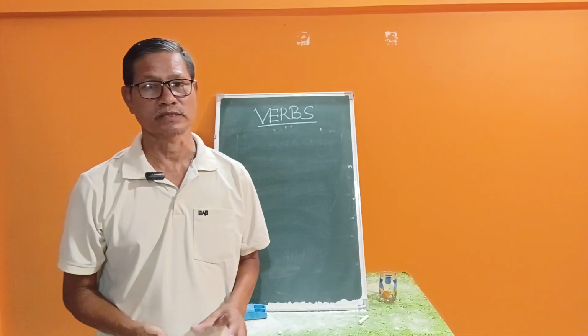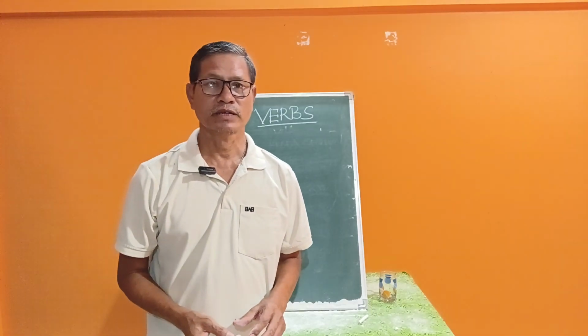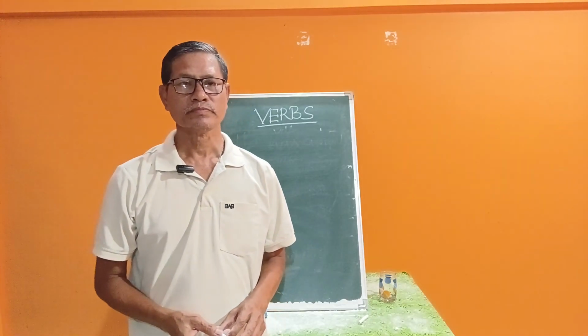You should know the importance, isn't it? Then you can learn easily.